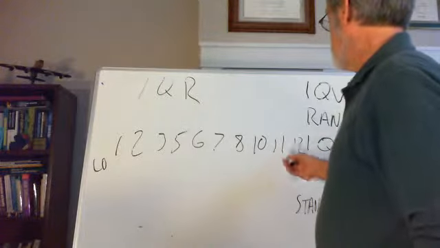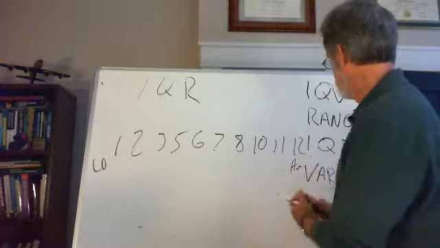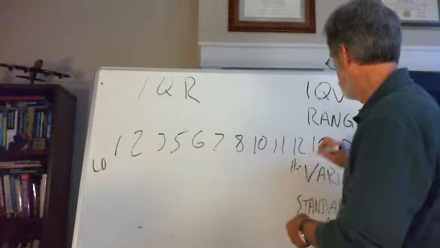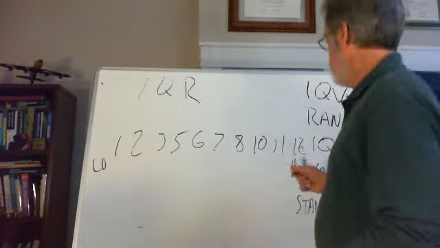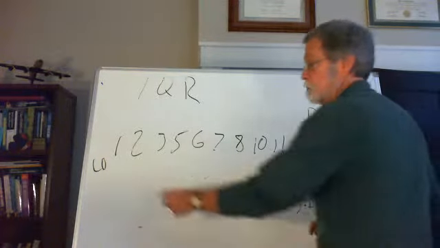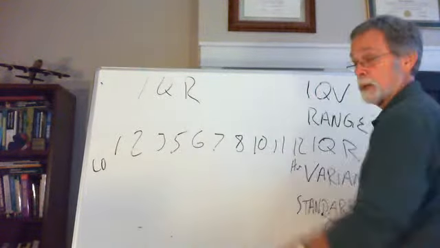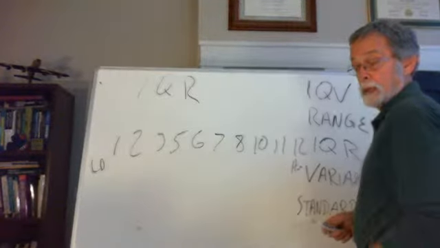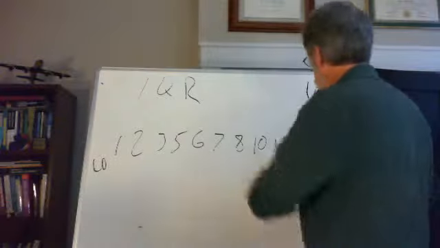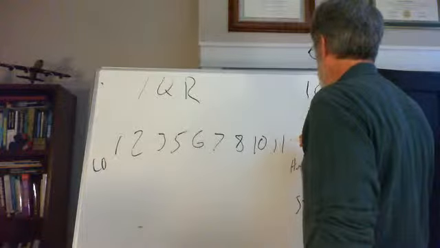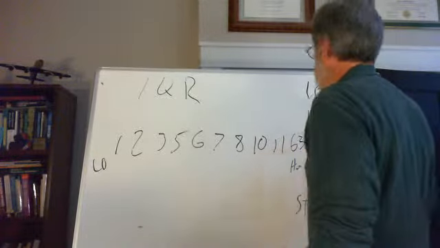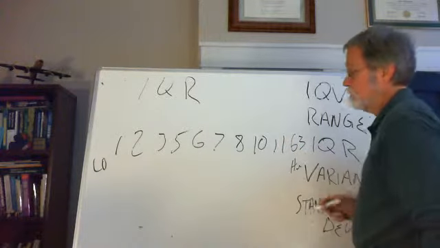This is the high right here, 12. Interquartile range. If we were just to get the regular range, we'd subtract 1 from 12 and we'd say the range is 11. But let's just make a real large value here, 63. So the range there would be 62.